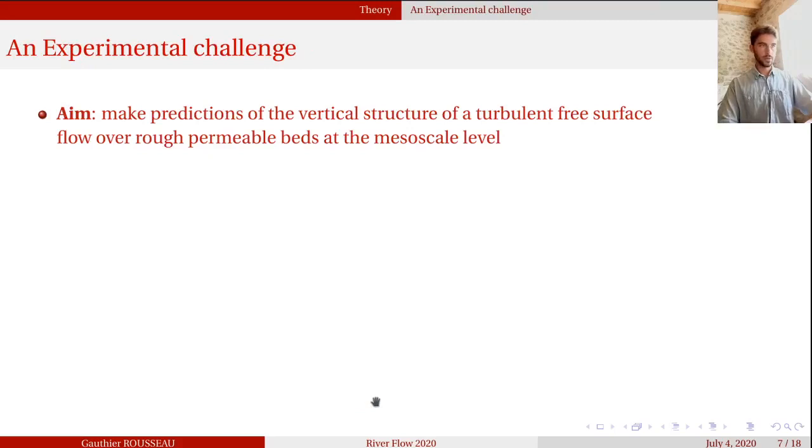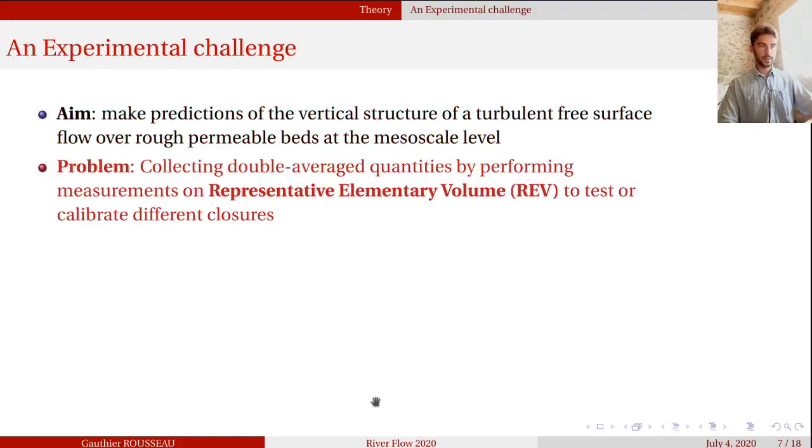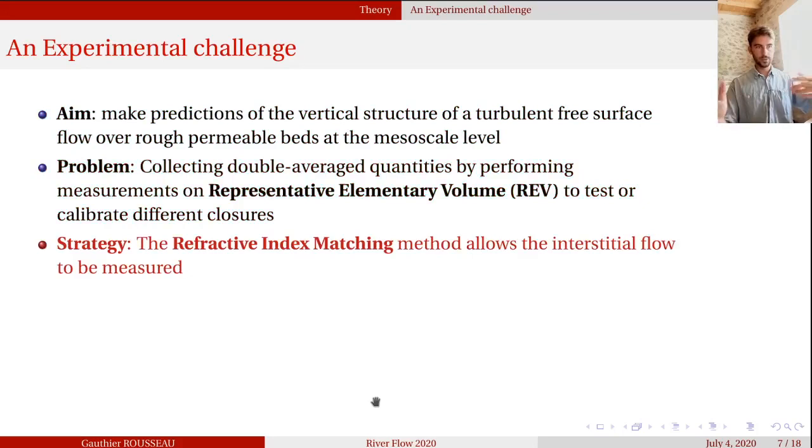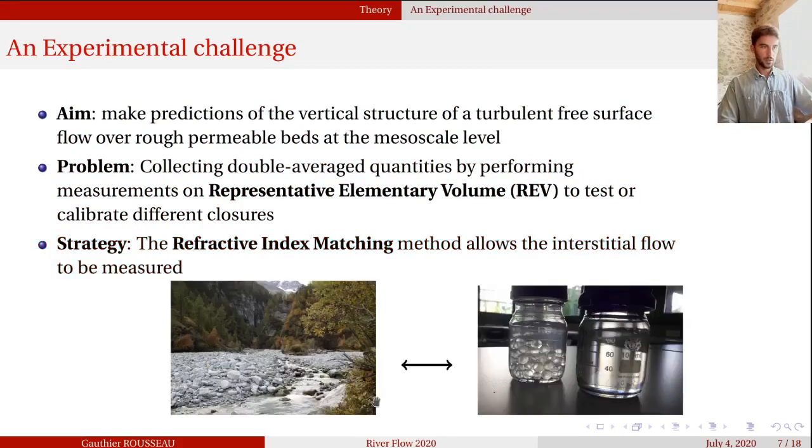So here we have an experimental challenge, since to devise a model we need experimental data on a representative elementary volume where we reach a statistical convergence, which must be large enough. And that's why we need to collect data in this volume, in the subsurface and in the roughness layer. So that's why we use the refractive index matching method, that allows to match the solid transparent beads with a special fluid, and then to look through the porous medium.